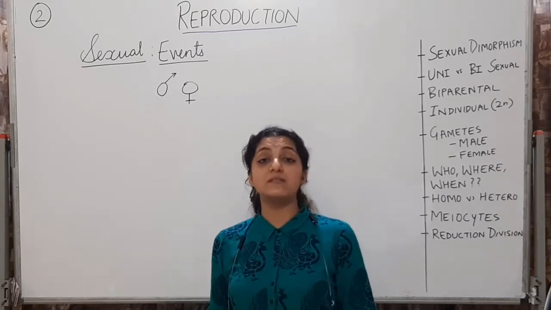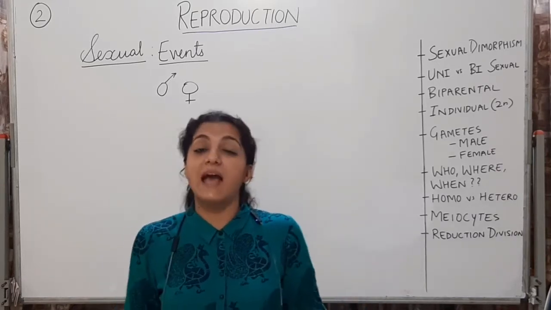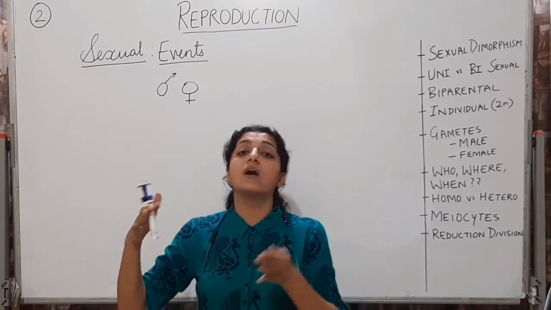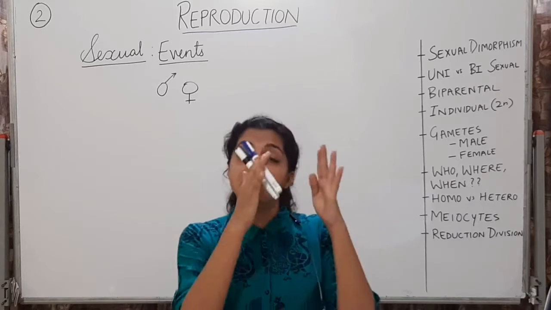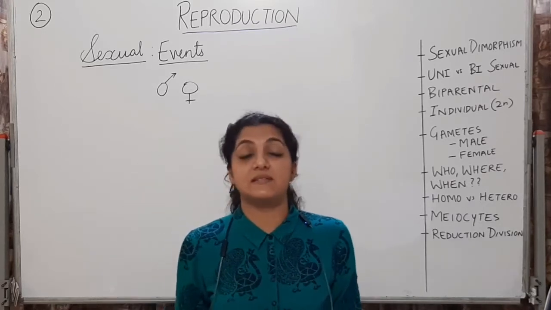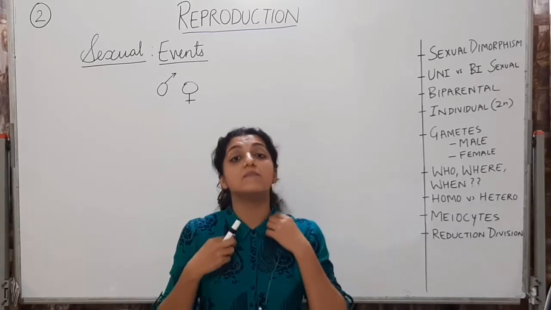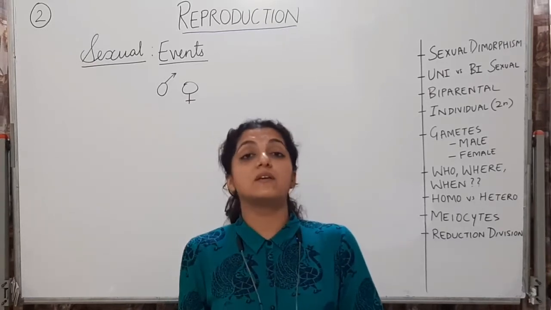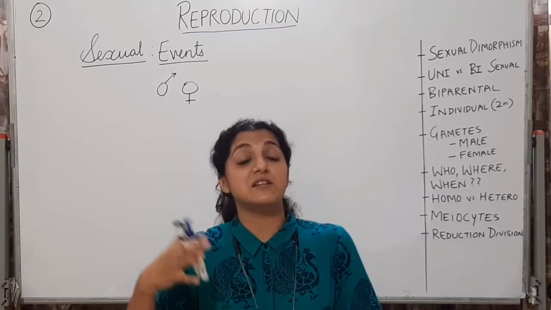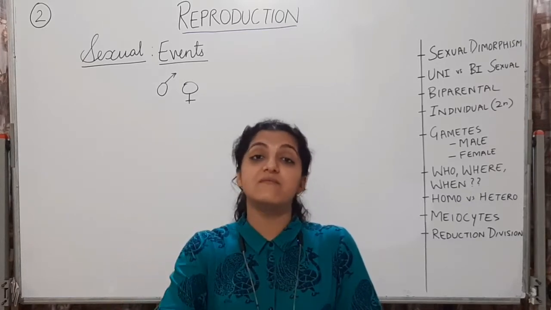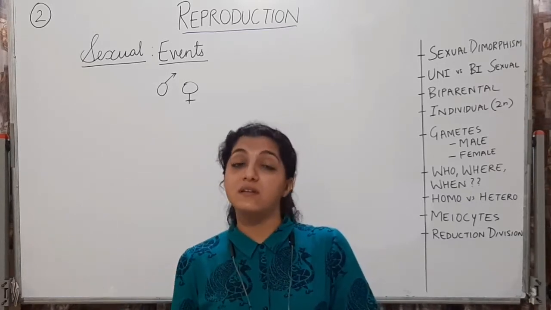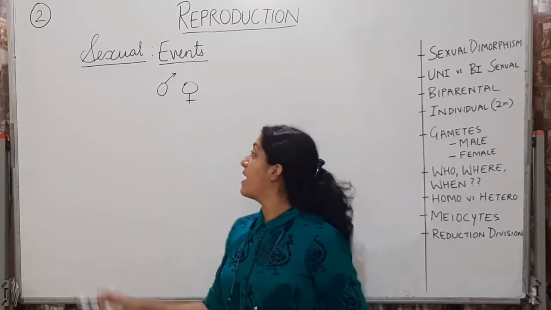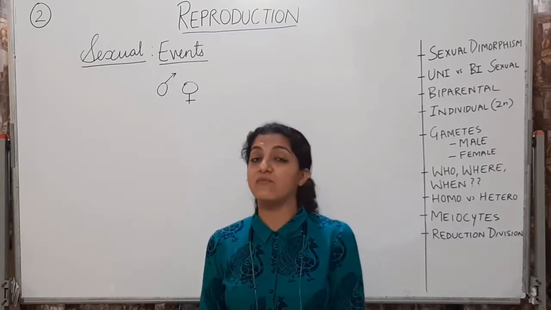And how do we know this? Because there are certain characteristics which we have discussed yesterday, which on growth are found in males and in females. There are particular reproductive features, secondary sexual characters, which are different in males and different in females. Check yesterday's lecture again, so you can identify that one is a male and one is a female.